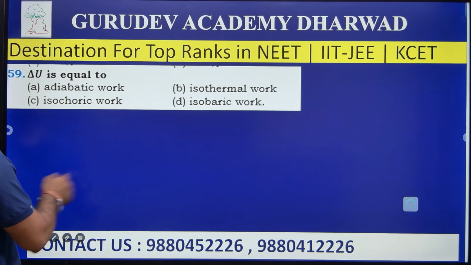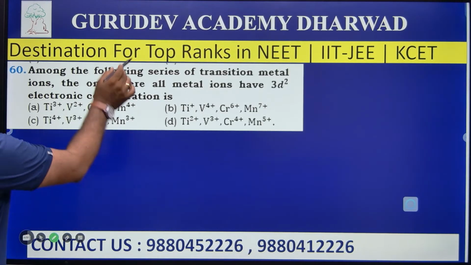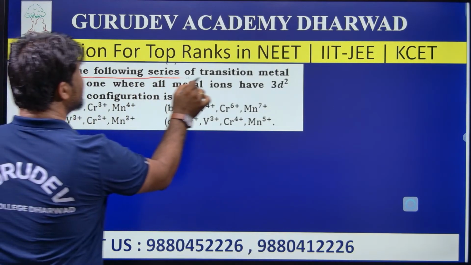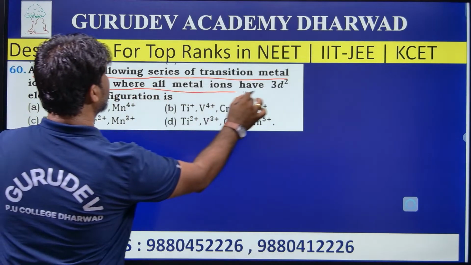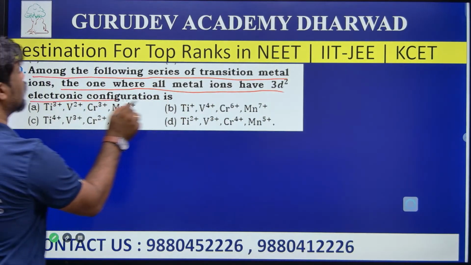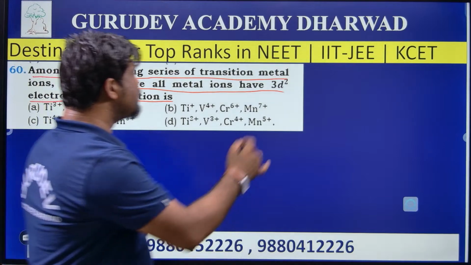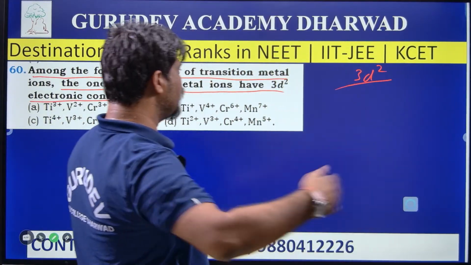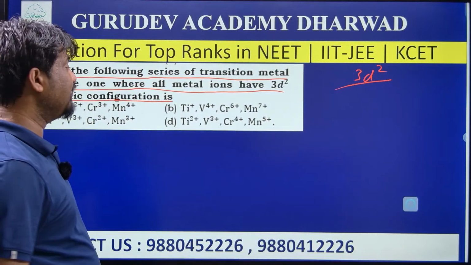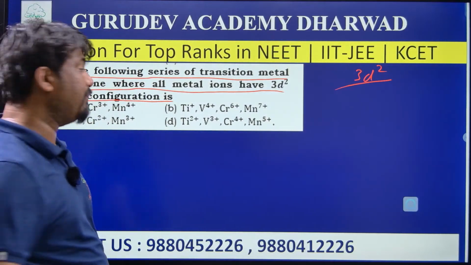Question number 60. Among the following series of transition metal ions, the one where all metal ions have 3d2 electronic configuration. So which metals can all have 3d2 electronic configuration? We know the 3d series elements: scandium, titanium, vanadium, chromium and manganese.